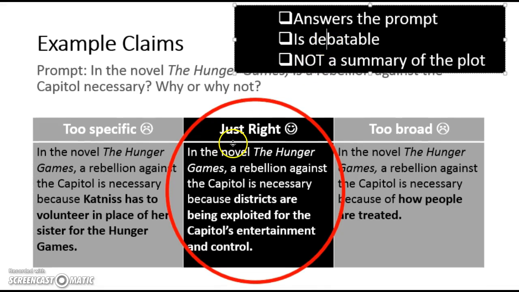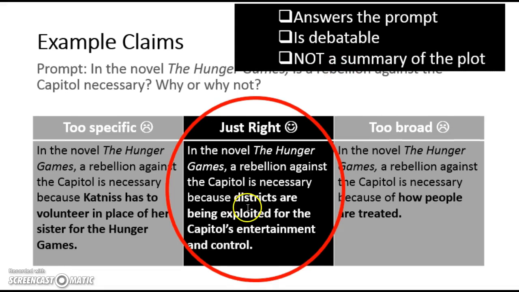Is it debatable? Can someone say, "No, I disagree with you"? Yes. Someone could say, "No, I disagree. I think a rebellion is not necessary," and explain why. Last, is it not a summary of the plot? Yes, it's not a summary of the plot because it doesn't talk about a specific part in the book that I can find on a specific page. It actually talks more generally about how the districts are being exploited for the Capitol's entertainment and control in general.